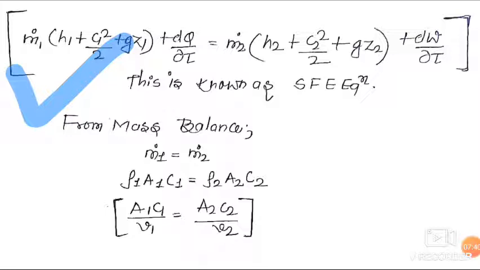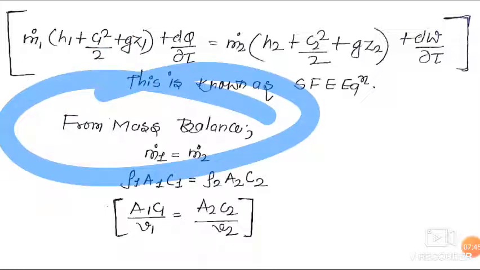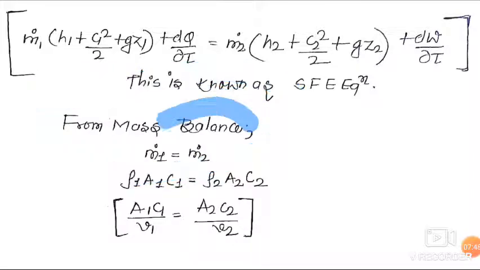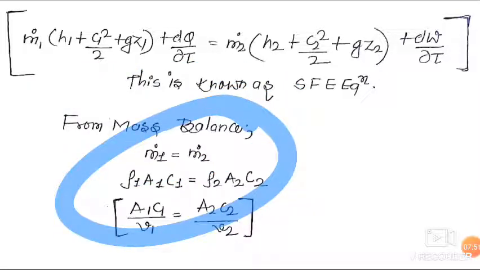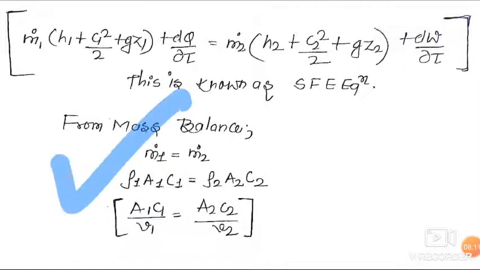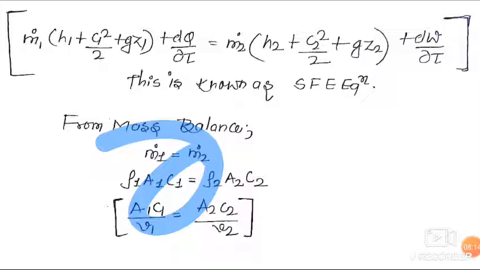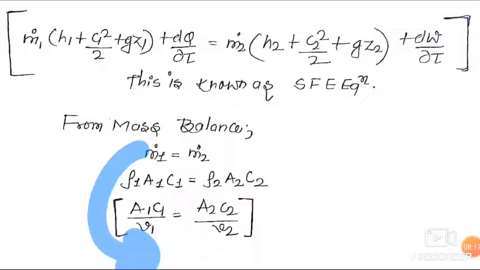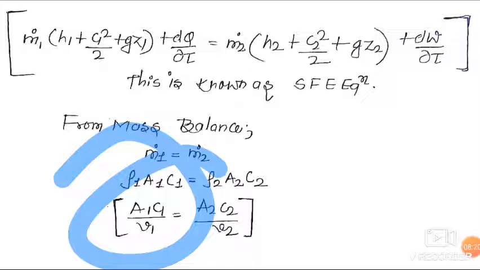Friends, now it is mass balance. So here the flow of mass at inlet is equal to the flow of mass at outlet. From mass balance, flow of mass is mass per unit time. So it becomes rho 1 A1 C1 is equal to rho 2 A2 C2. Here rho 1 is density at 1, A1 is area of cross section, and C1 is speed at 1. And this rho 1 goes under and becomes specific volume. So we can write A1 C1 by V1 is equal to A2 C2 by V2.